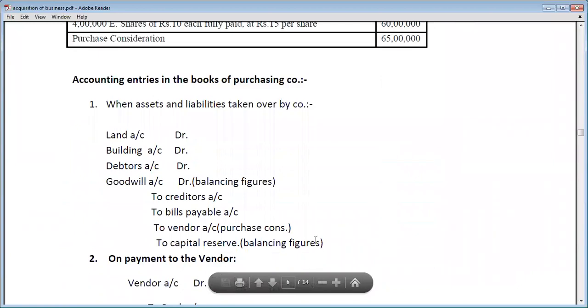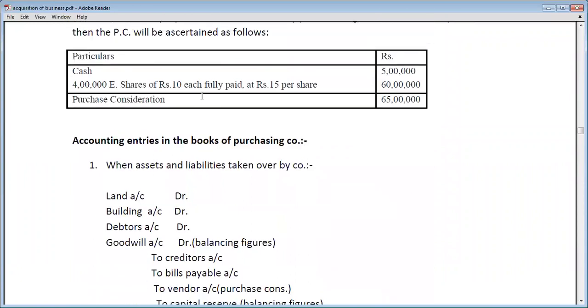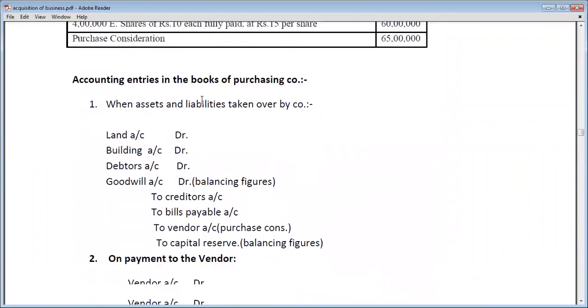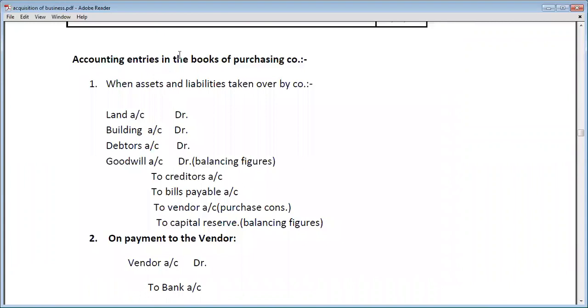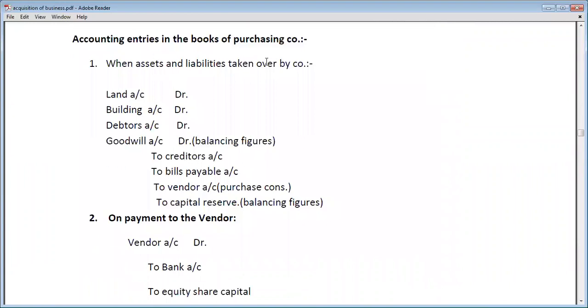The next topic is accounting treatment in the books of purchasing company. From your exam point of view or syllabus point of view, the accounting entries in the purchasing company are the only ones relevant for you. Accounting entries in the vendor company are not relevant for you. Okay? So you have to study only accounting entries in the books of the purchasing company.